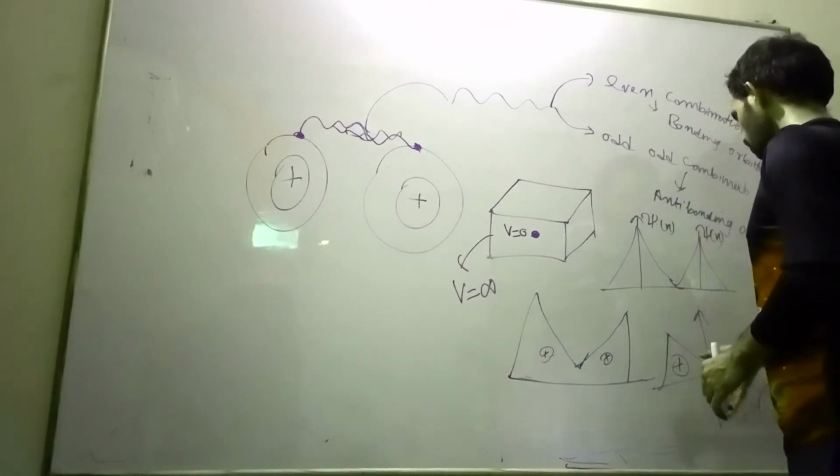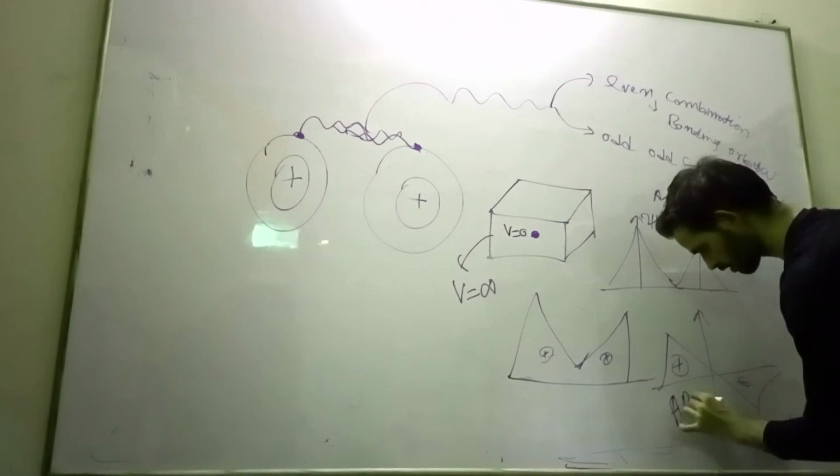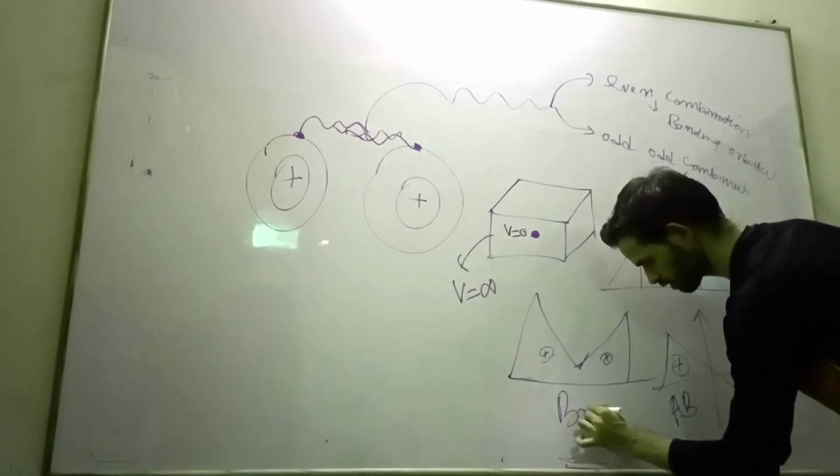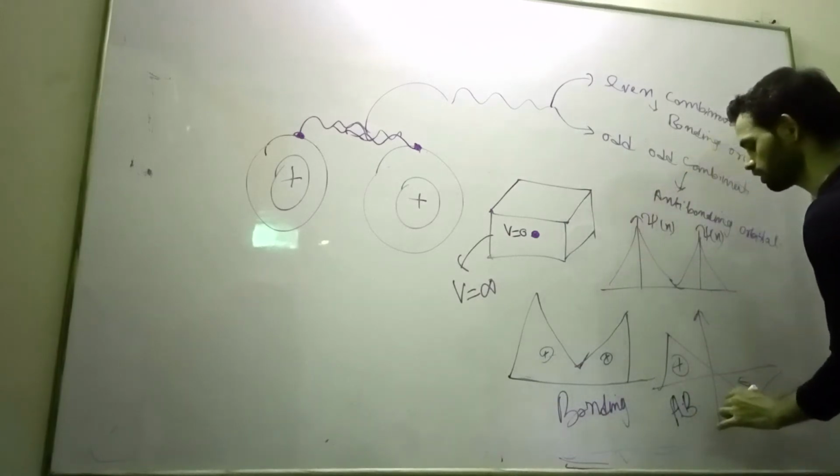This is bonding orbital. This is anti-bonding orbital.